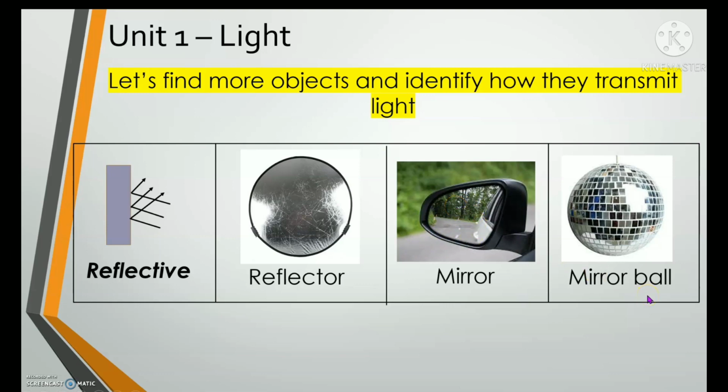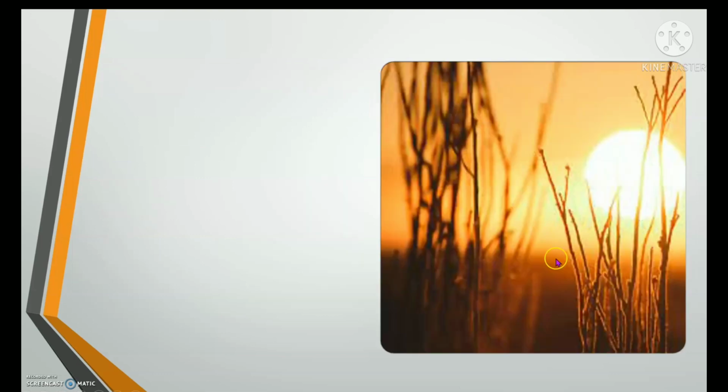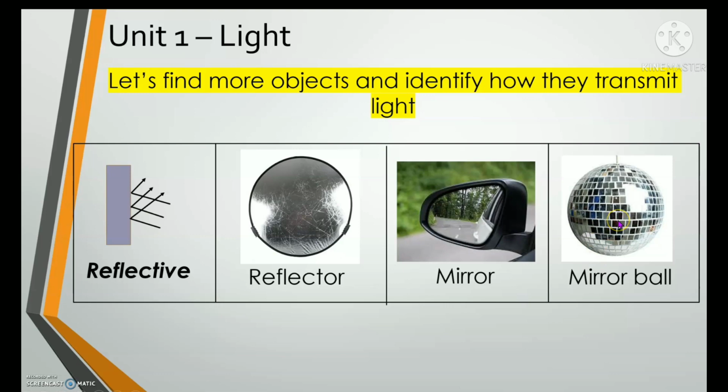Another one is the mirror ball. They use this in discos or clubs. When the light hits the mirror ball, the lights will bounce back into the places, and it will reflect many different colors of light. That's why it is a reflective material.